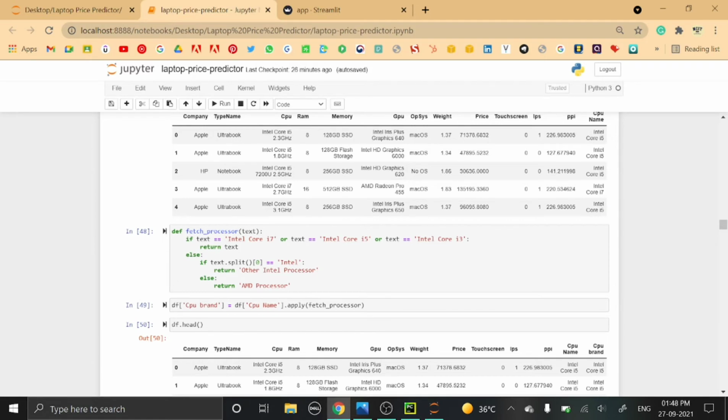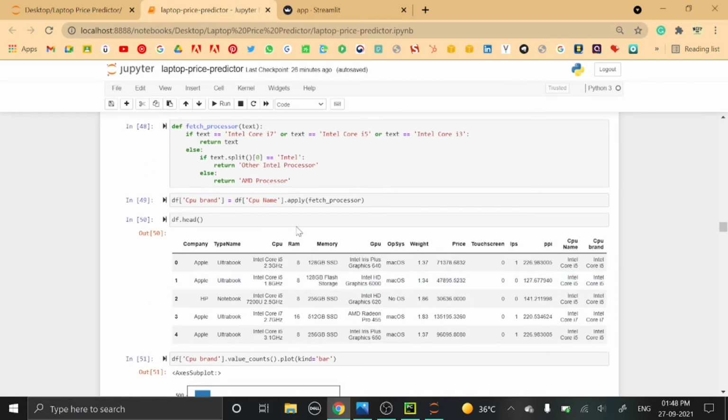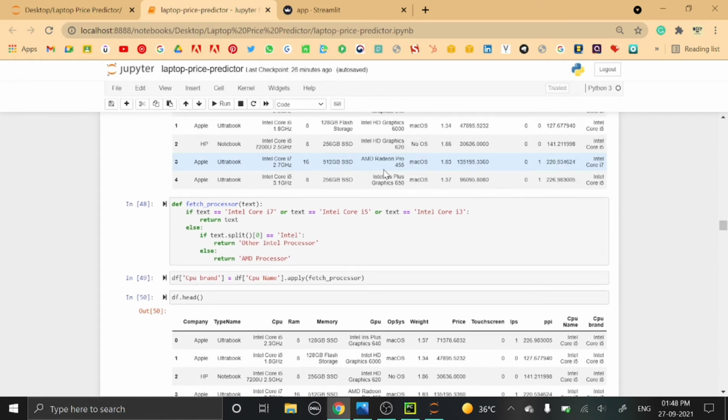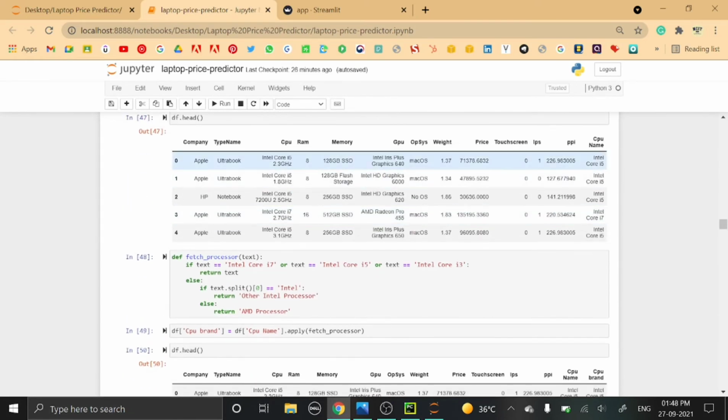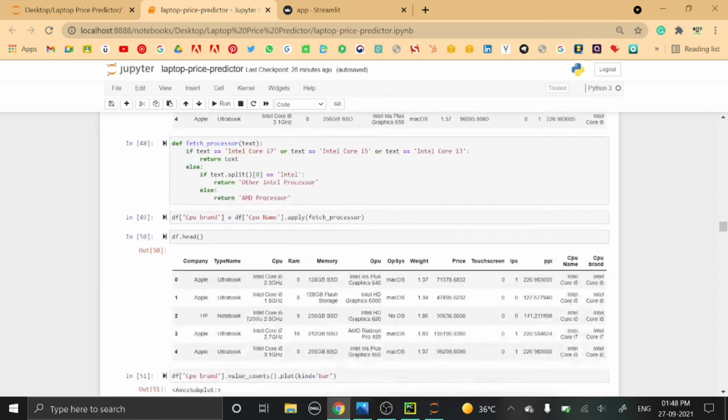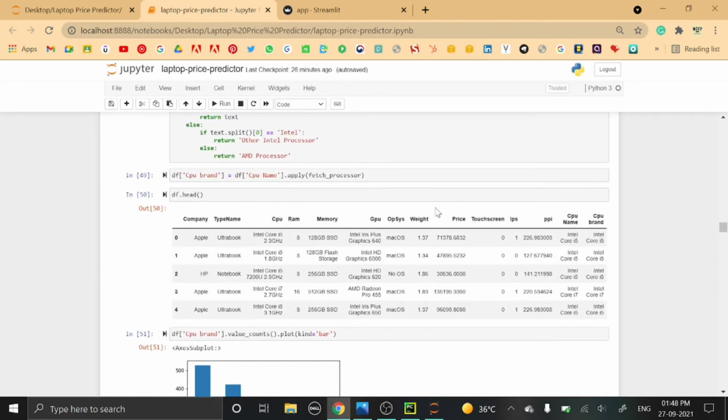Else, if it is something different from Intel Core i5, i7 or i3, it will return other Intel processor. And else, if it is not even Intel, it will return AMD processor. This fetch function is applied on the CPU name, and after applying it, the result is stored in a new column called CPU brand.